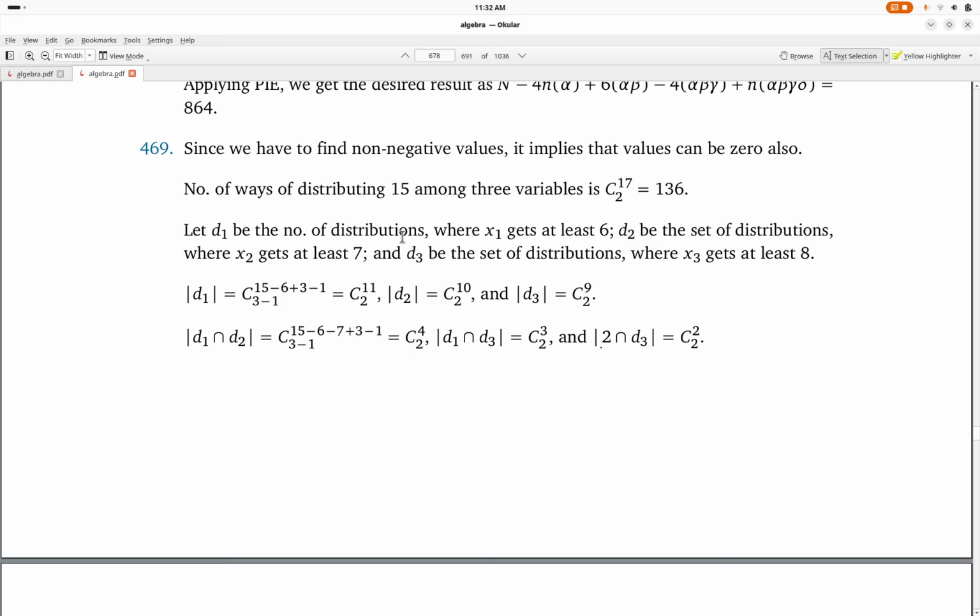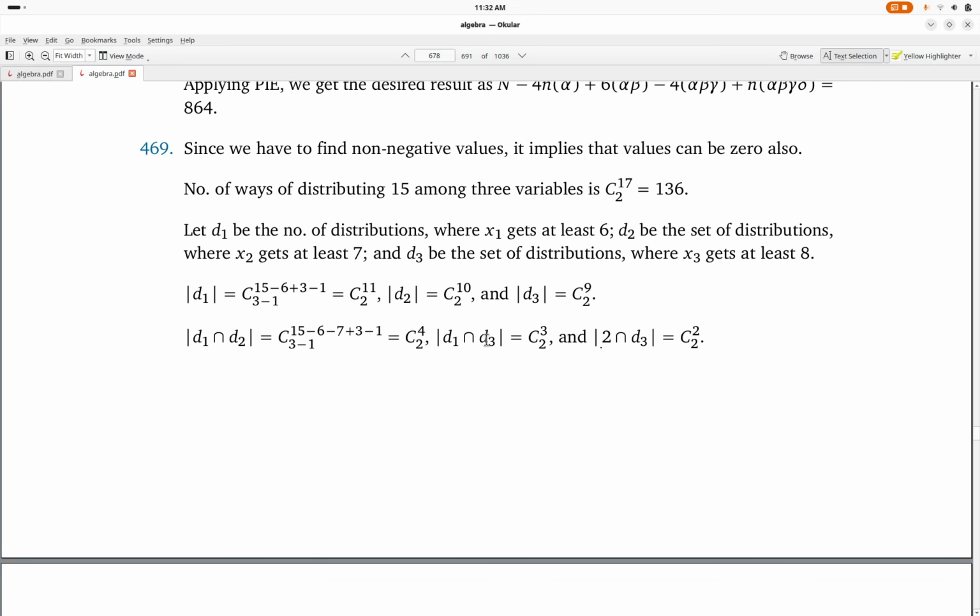Let D1 be the set of distributions where x1 gets at least 6, D2 be the set of distributions where x2 gets at least 7, and D3 be the set of distributions where x3 gets at least 8. So D1 is equal to 11C2, D2 is equal to 10C2, and D3 is equal to 9C2.